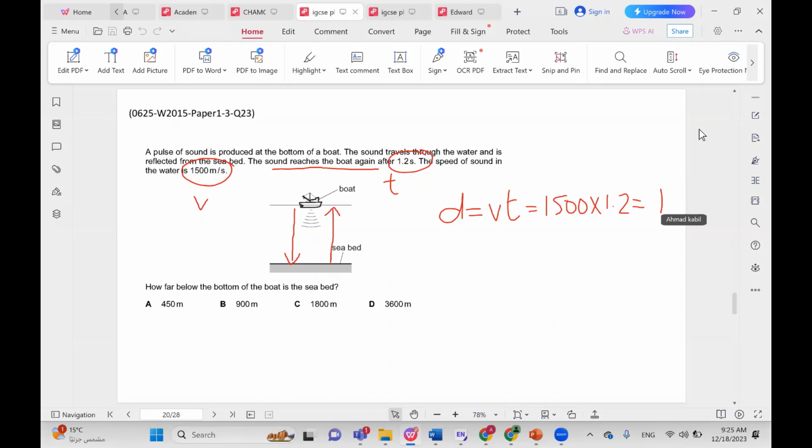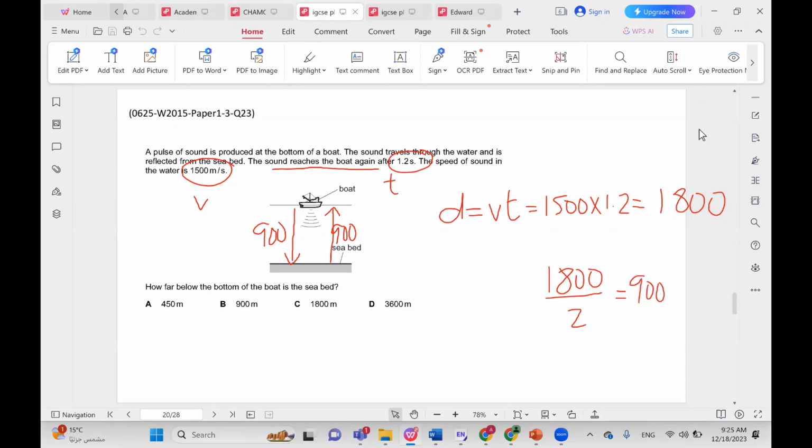But is this the distance we're looking for? This is the distance traveled by the sound. And this involves going down and going up. But we want the distance between the seabed and the boat. How far below the bottom of the boat is the seabed? So we just want one of these. So basically, we divide by 2. We have 900 down and 900 up, because 1,800 includes both down and up. So just to get one of the pair, just one trip, we just divide by 2, and we get 900. So this is the distance we're looking for.